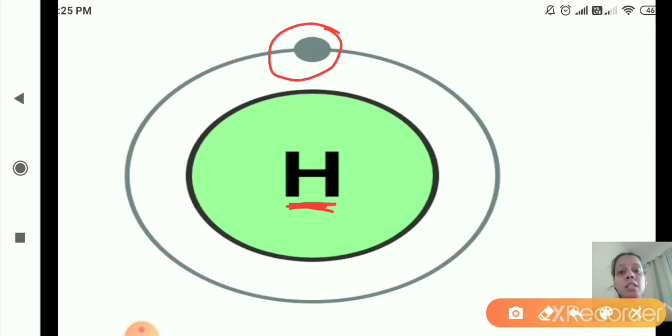And the inert gases or the noble gases have 0 valency, because they are in the octet state, and except helium all the others are in octet state. Helium has a duplet, because in helium there are 2 electrons which are accommodated in the K shell, so their duplet is completed.